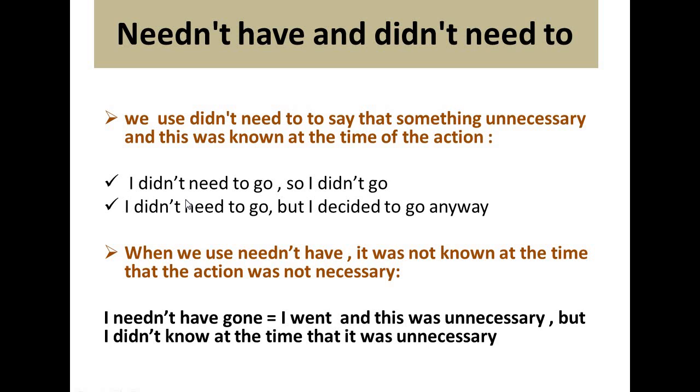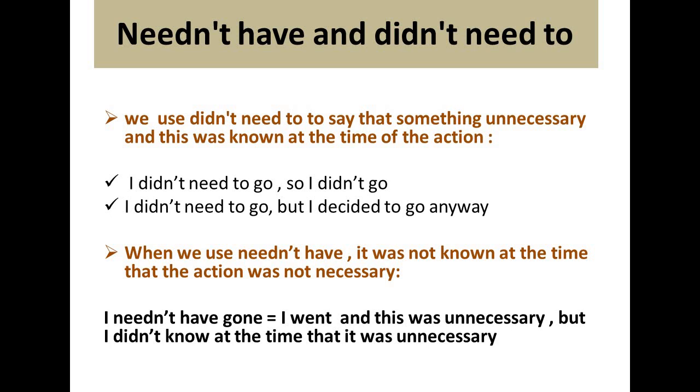So let's see the example. I didn't need to go. So I didn't go. I knew in the past that it was not necessary to go, so I did not go. Or we can also say, I didn't need to go, but I decided to go anyway.